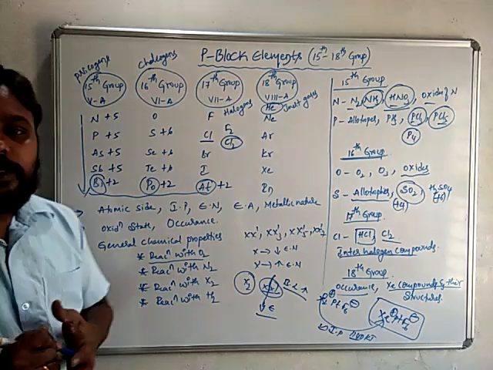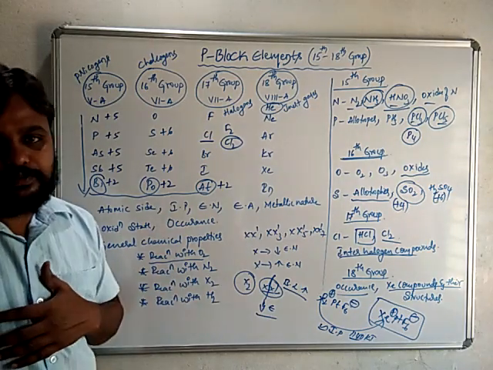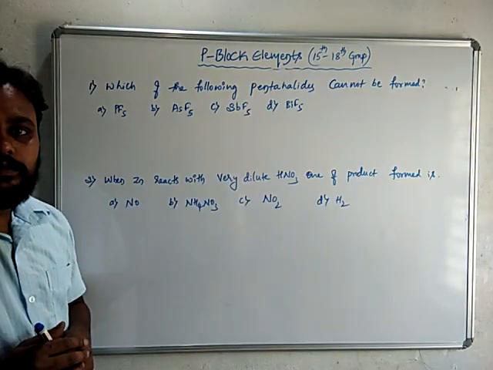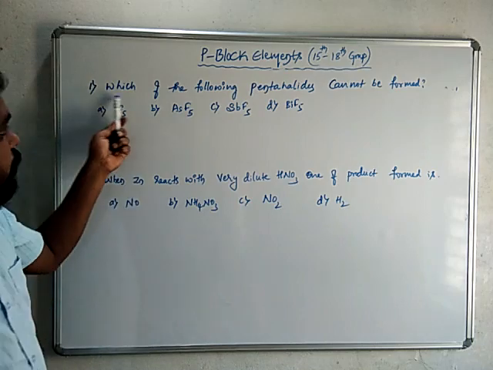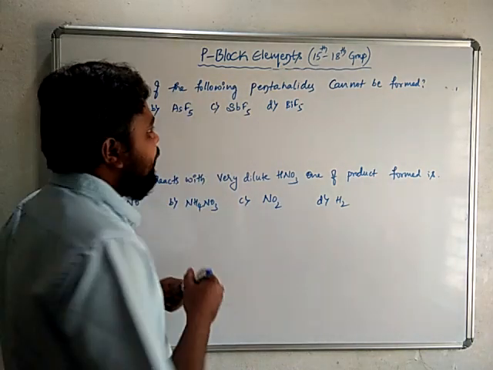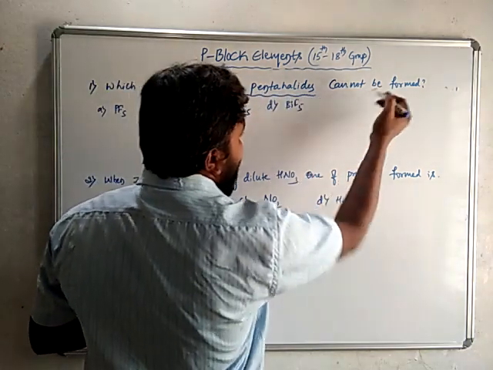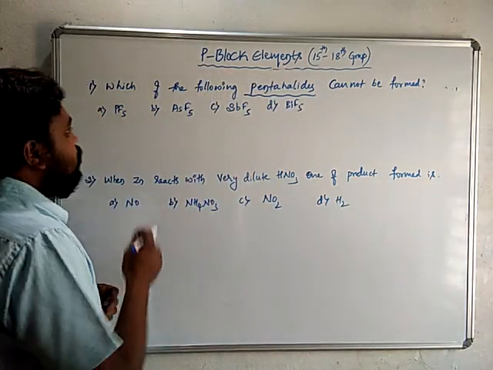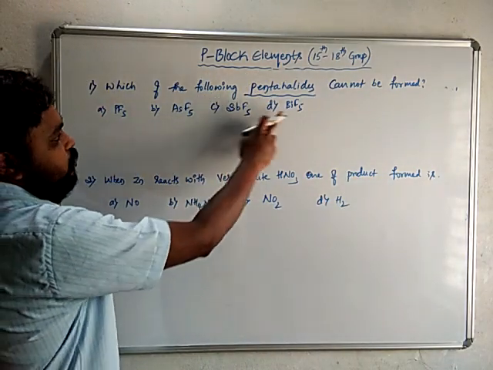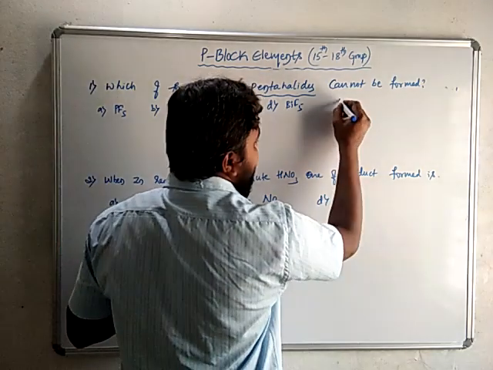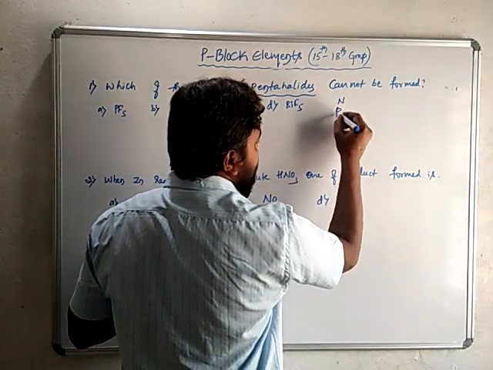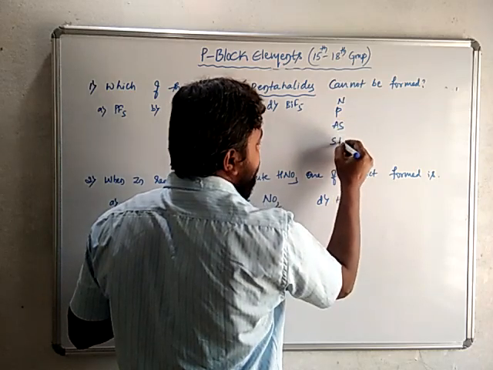And let me see some questions now. Let me see the first question. Which of the following pentahalides cannot be formed? Here phosphorus, arsenic, antimony, bismuth are all group 15 elements. So group 15 elements are nitrogen, phosphorus, arsenic, antimony, and bismuth.